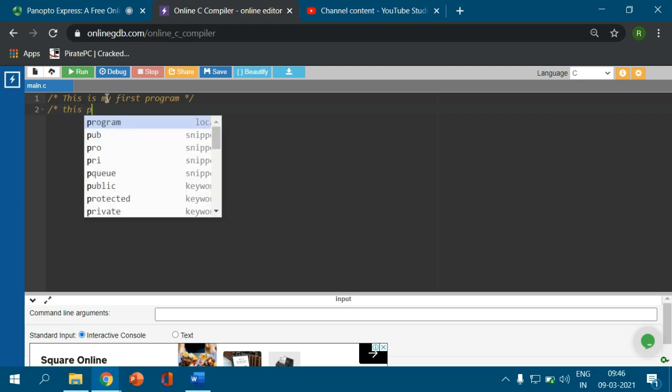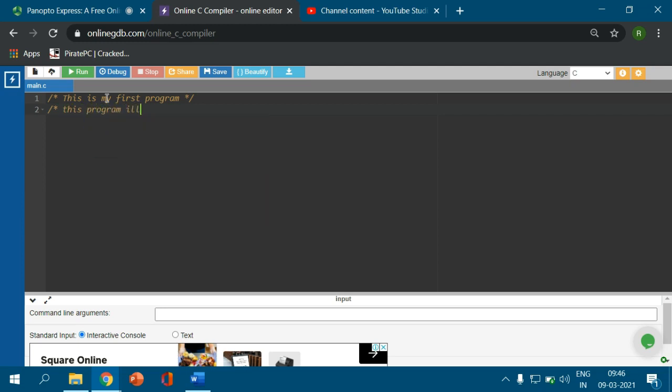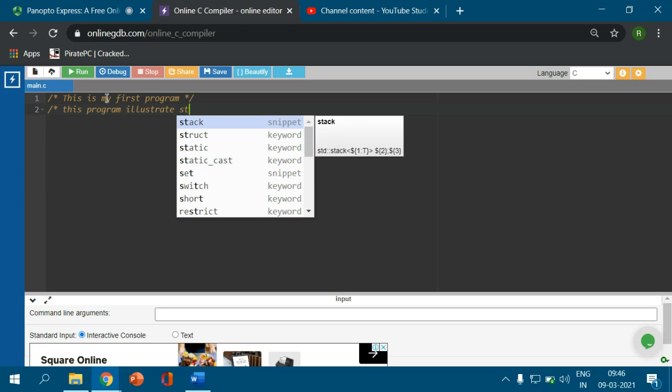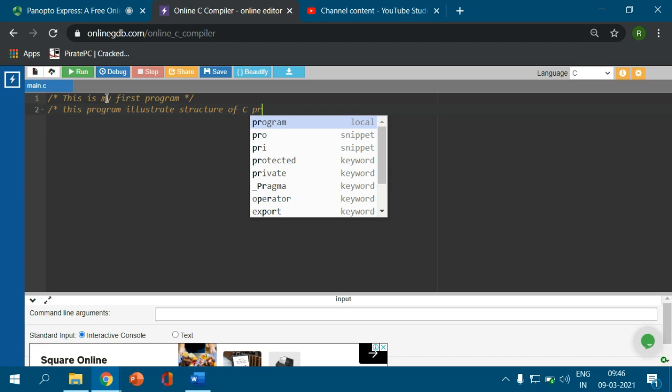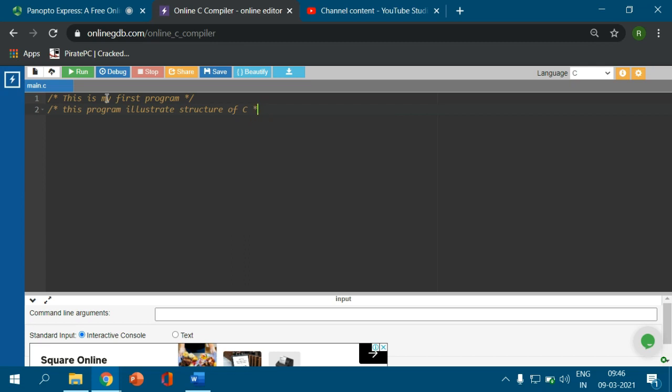This program illustrates the structure of C program, structure of C simply. So star slash. This is the documentation section completed. The next one I am going to write is the linking section. So I link one of the header files by writing hash include stdio.h. So here I am going to write this one. Now I simply skip the global declarations.